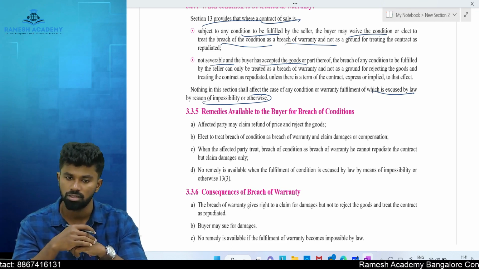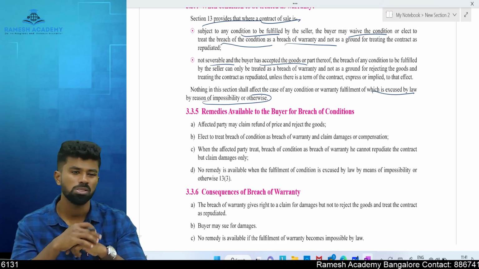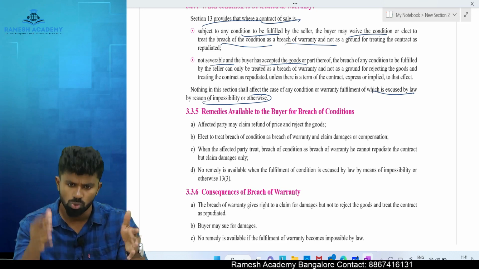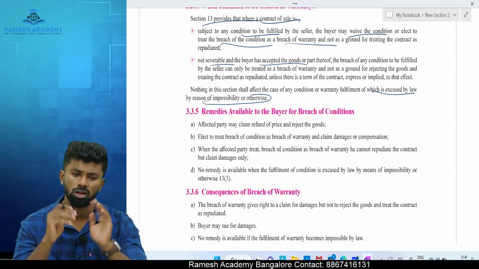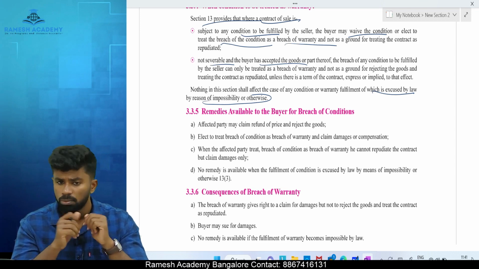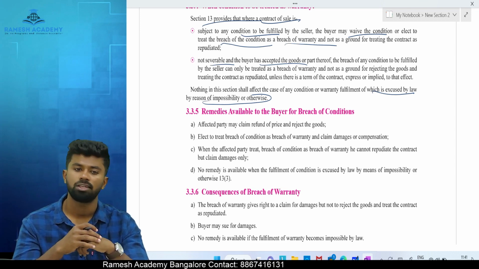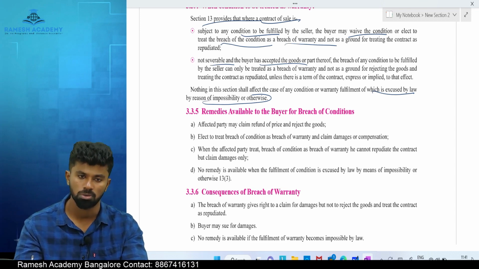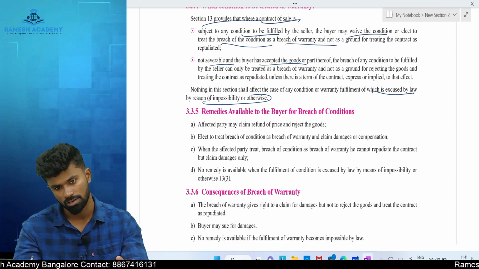the breach of condition becomes what? Breach of warranty. Our last one is where the performance of a condition is excused by law. For example, let's say today is the date of delivery, but there is a supervening impossibility, COVID-19 or lockdown. Because of that reason, if you could not deliver it, it can be delivered the next day because it is a supervening impossibility excused by law itself.